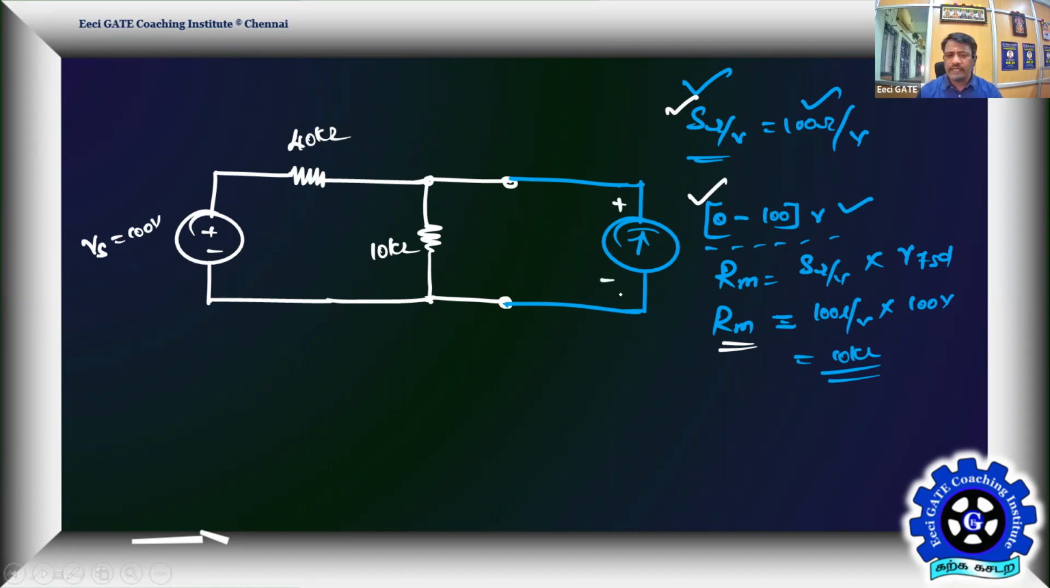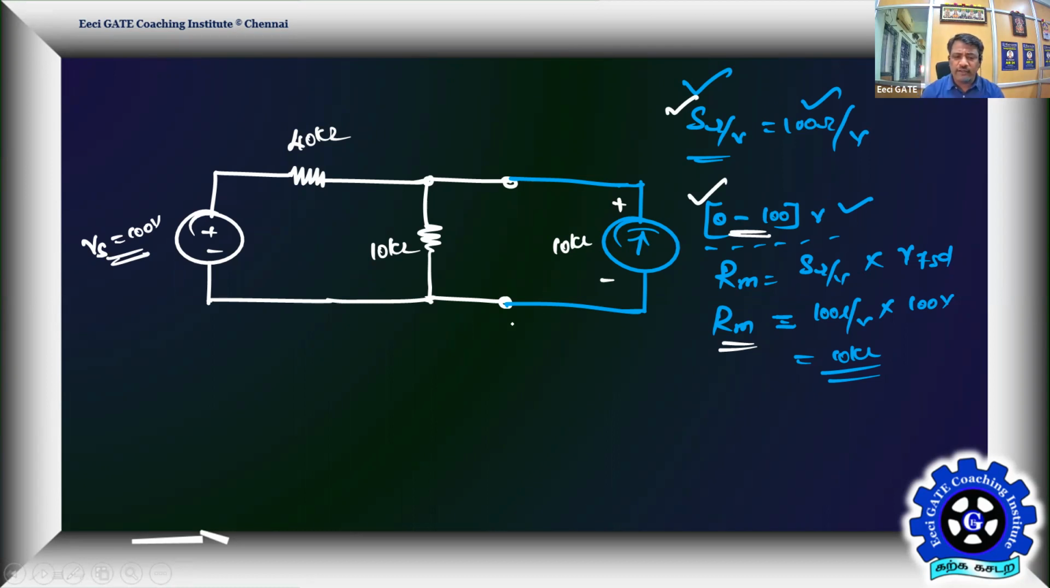Now it is going to offer a meter resistance of 10 kilo ohm, and the voltage range is suitable for 0 to 100. Even the supply is 100 only, so the voltage across the instrument cannot go beyond 100, irrespective of where you are sensing the potential. So it's a suitable instrument for this application.